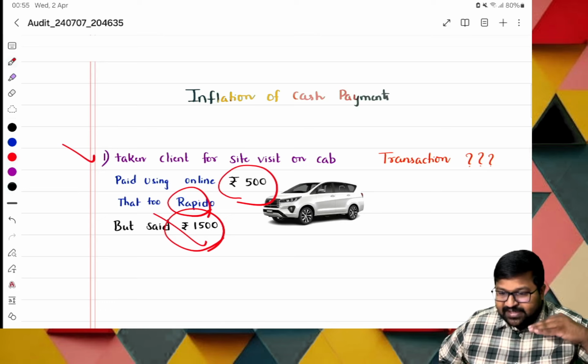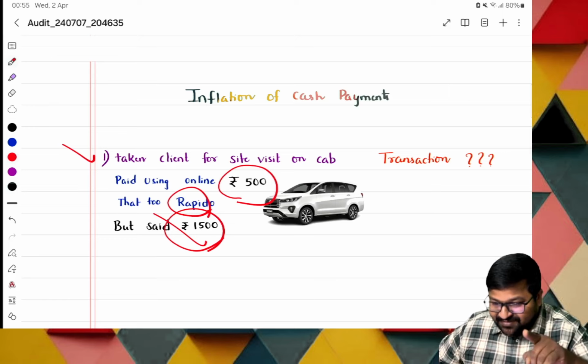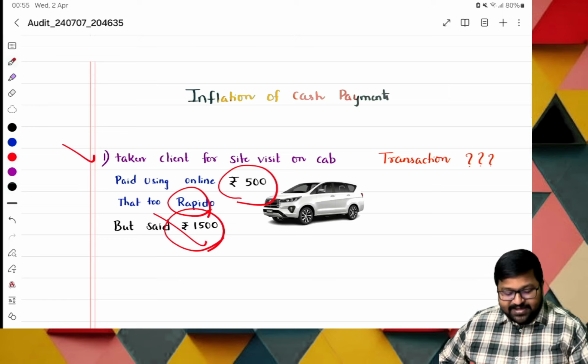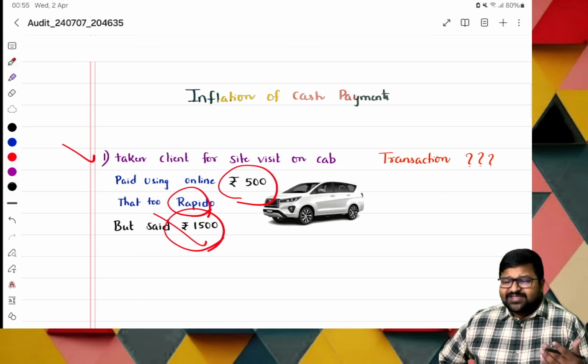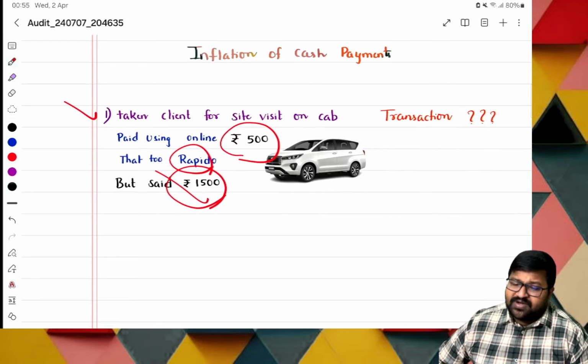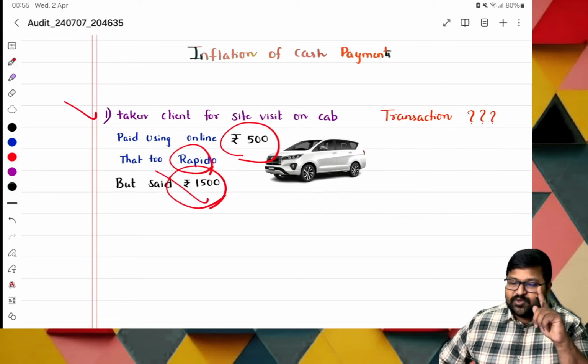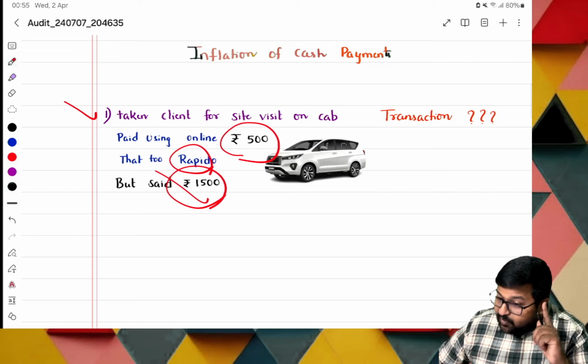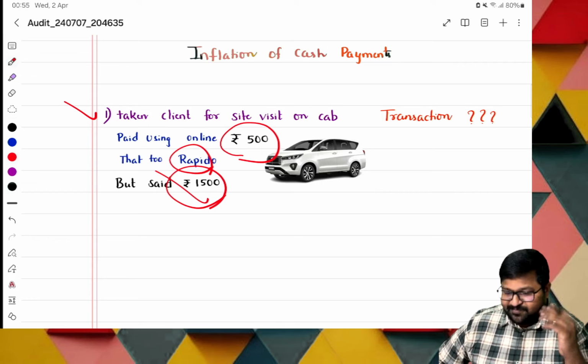My pocket is increasing. Okay, and who is getting affected? The organization is getting affected. Okay, is it clear, ma? If it is clear, see the case. The actual amount incurred is 500, but I recorded 1,500 and I ate how much, ma? 1,000 rupees. Is it correct? No. Okay, so next.